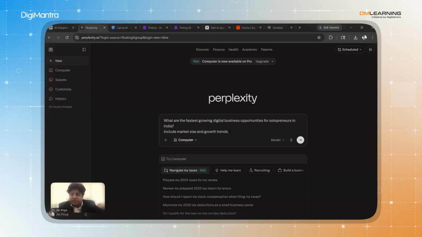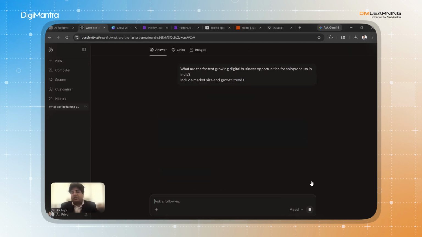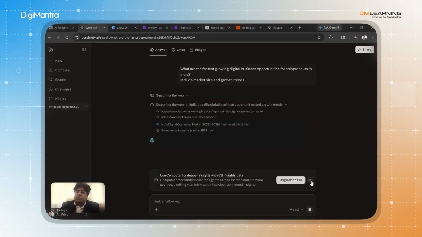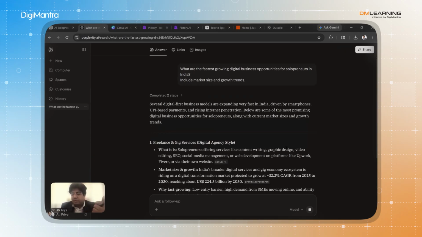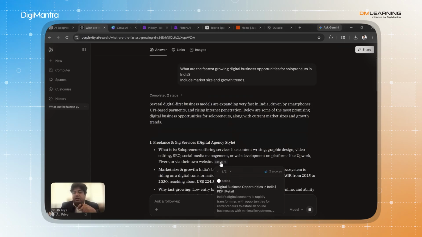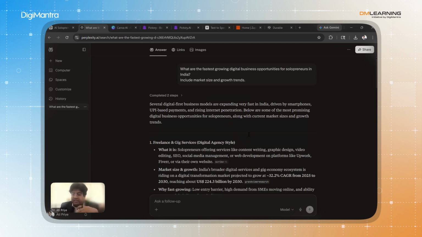For example, I have simply typed a prompt: what are the fastest growing digital business opportunities for solopreneurs in India, and include market size and growth trends. I just want to analyze what can be done. The moment I give the command, it will start going through all the sources on the internet. The best thing about Perplexity is that it gives you references alongside the result, which helps you know the data is authentic. And even if you want to do more research, you can simply click on the reference tab and check its authenticity.